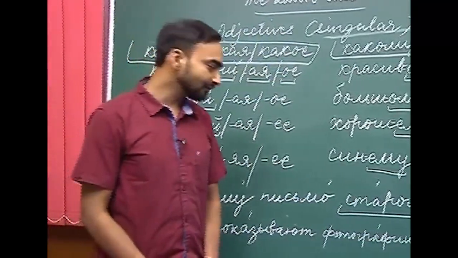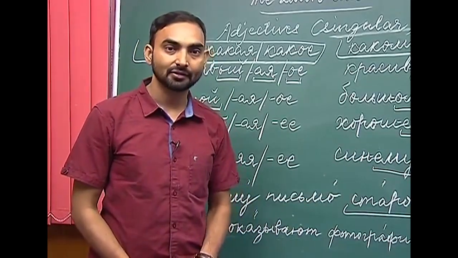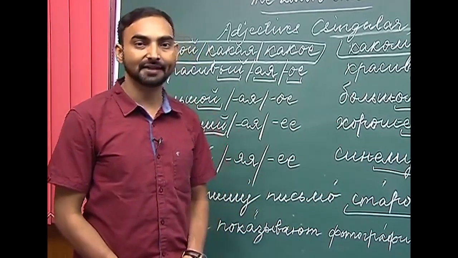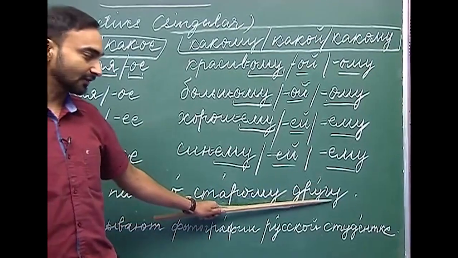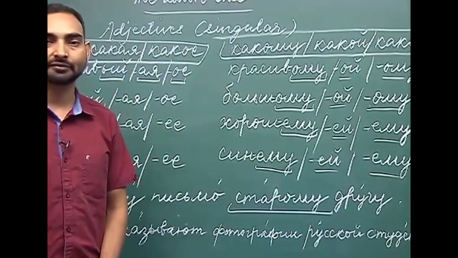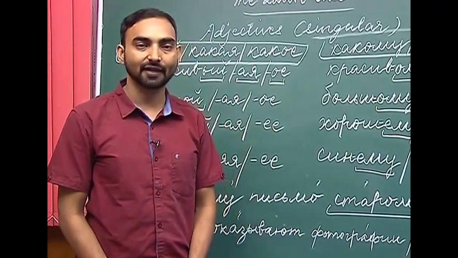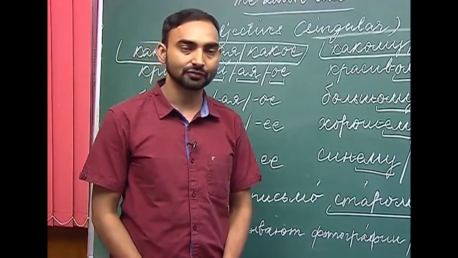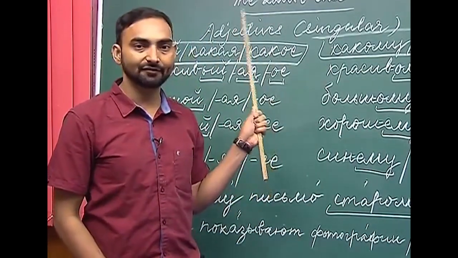So, what question does this form answer? Какой студентке они показывают фотографии? Какой студентке? To which student are they showing pictures? So, here the question would be какой and here какому. Why? Because here the noun is masculine and here the noun is feminine. So, for feminine nouns we ask the question какой and for masculine we ask the question какому. So, this is about the declension of adjectives in the dative case.